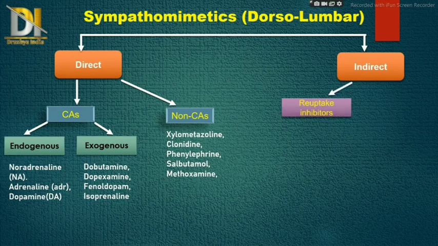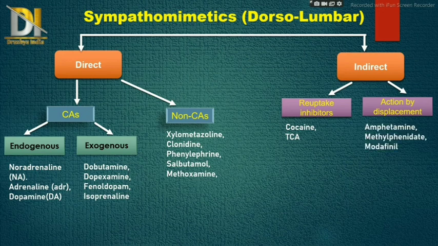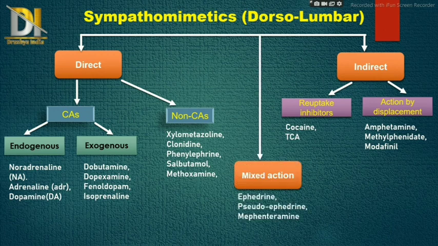First one is reuptake inhibitor. In the previous slide we have seen reuptake inhibitors, which means the release of noradrenaline is inhibited from reuptake, which includes two drugs, that is cocaine and tricyclic antidepressants. Then action by displacement, which includes amphetamine, methylphenidate and modafinil. Then the final class is drugs which show mixed action, which includes ephedrine, pseudoephedrine and mephentermine.